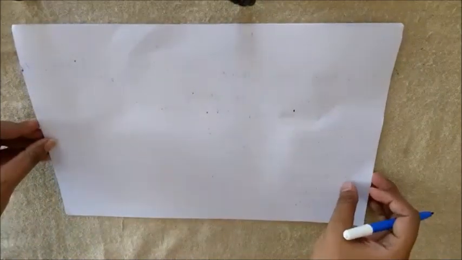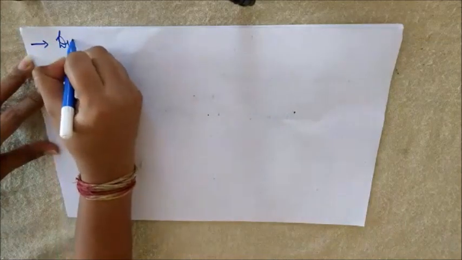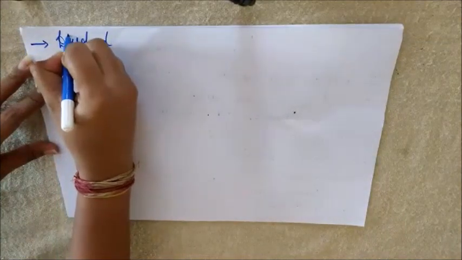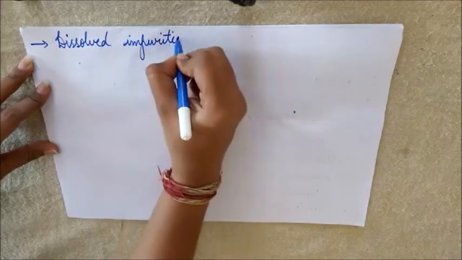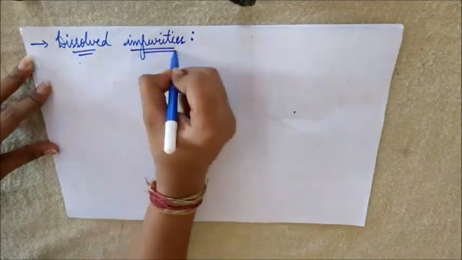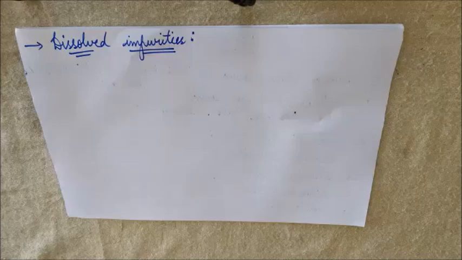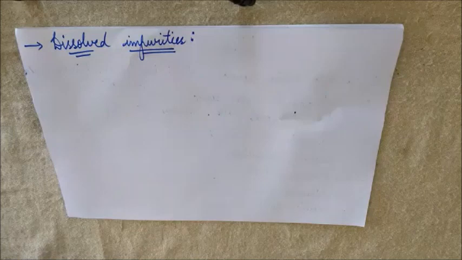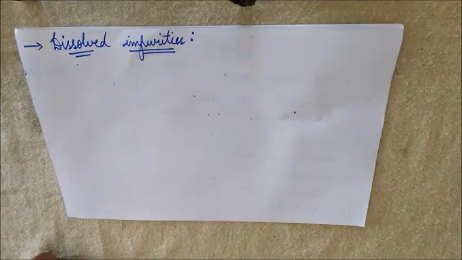Coming to the first one, dissolved impurities. What are the dissolved impurities that are present in water then? Dissolved impurities are basically the dissolved salts that are present in water. Now, which are the dissolved salts usually present in the water?